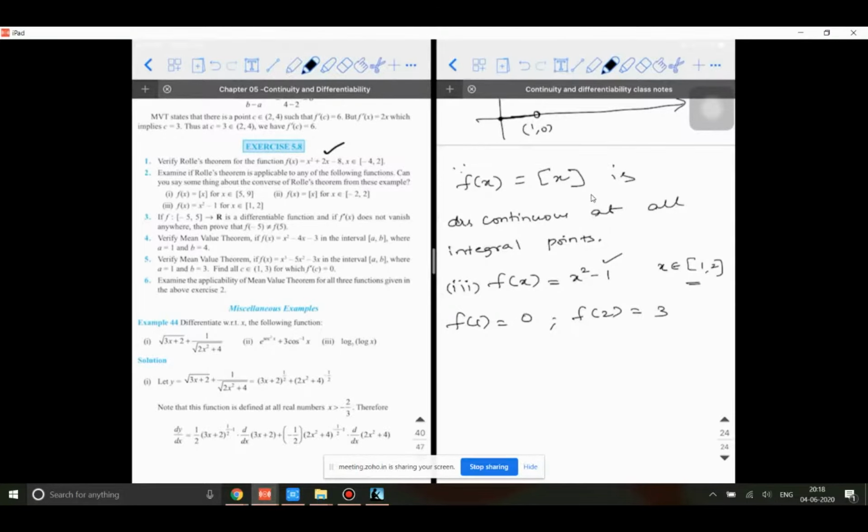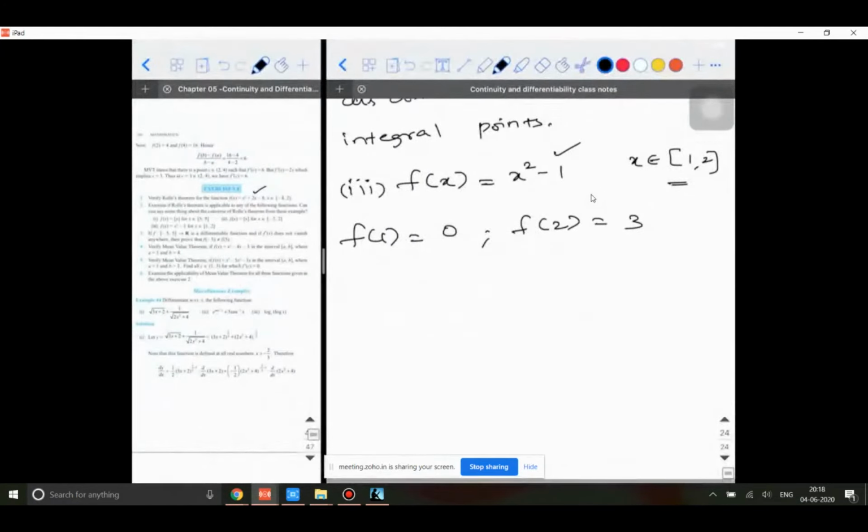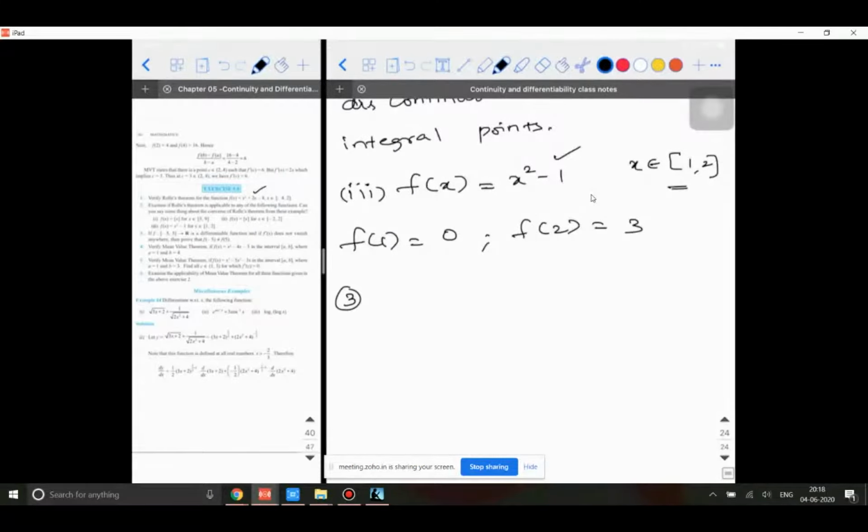Right? You're able to understand? Yes, sir. Now we'll do the third one. The third one is, mark it as important. It's a good question. So let's do the third problem. So what is the question saying?